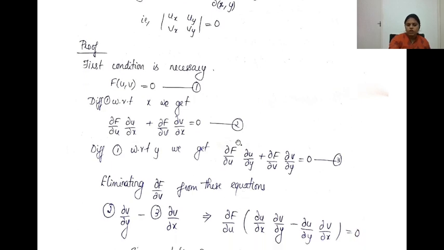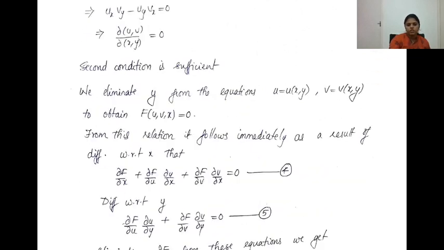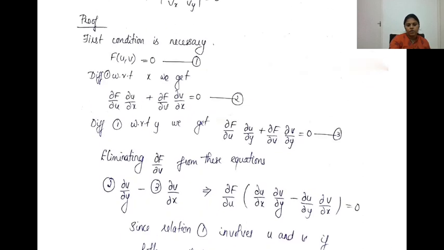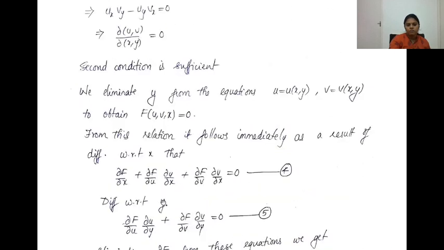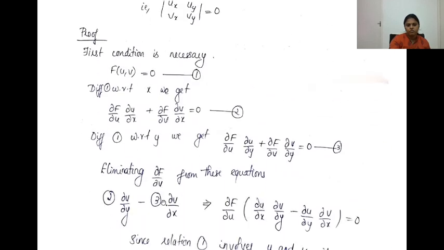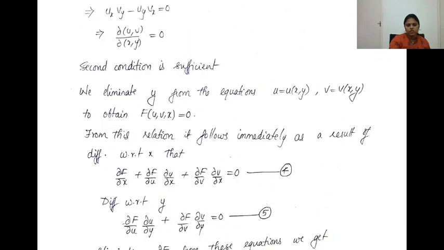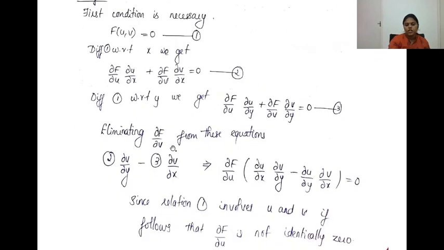Now I am going to eliminate dou f by dou v. You can eliminate either dou f by dou v or dou f by dou u. Here I am eliminating dou f by dou v.